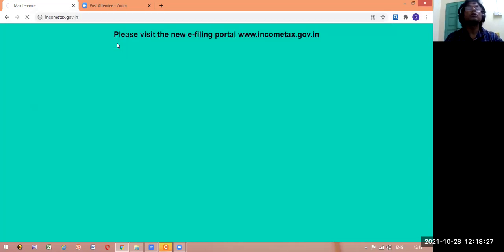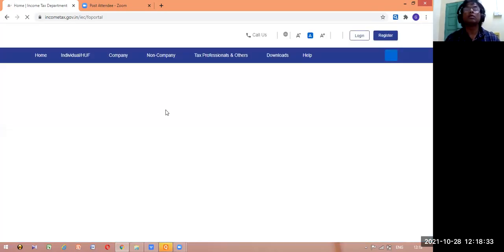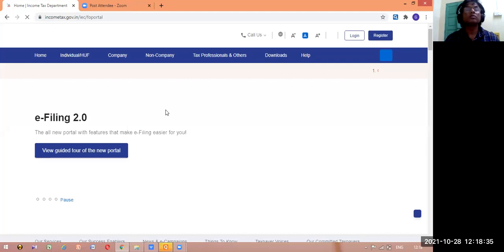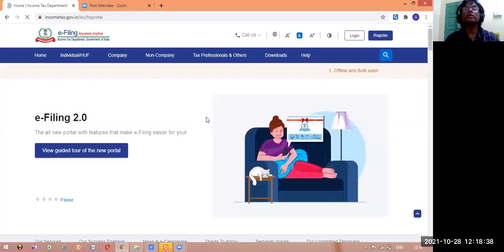Let me see if it is coming here or not. Okay, it's coming this way, so let me log in here. You know, this income tax portal has been changed. There's a new portal, so come to the new portal. It should open now. Just wait a few seconds.